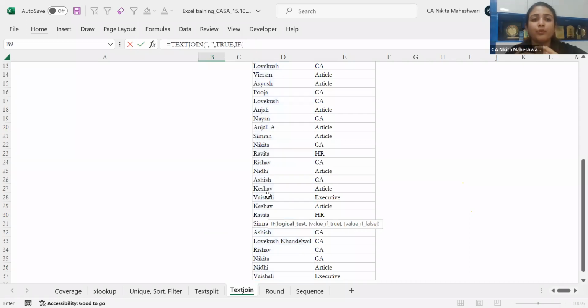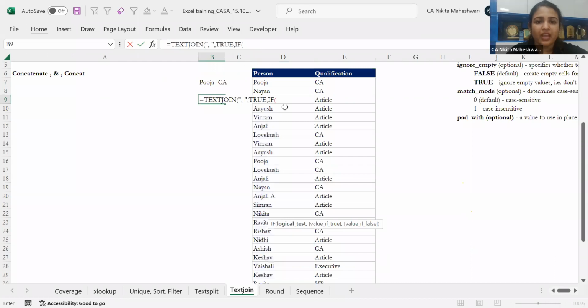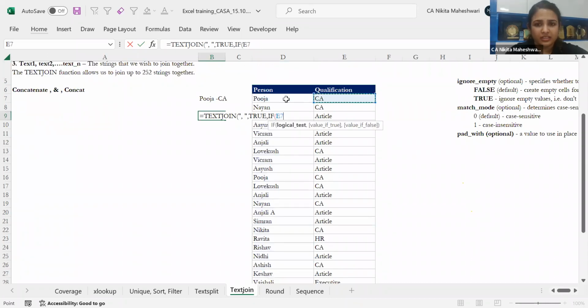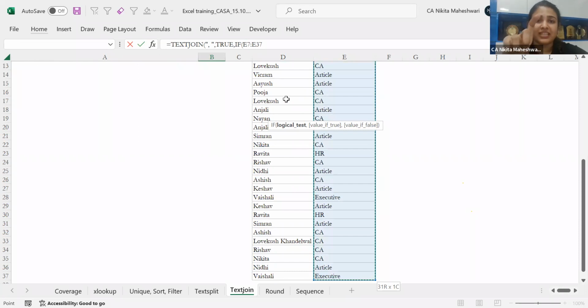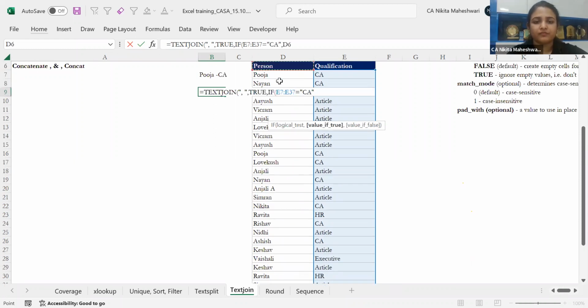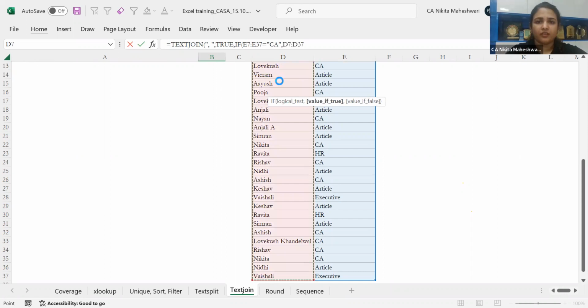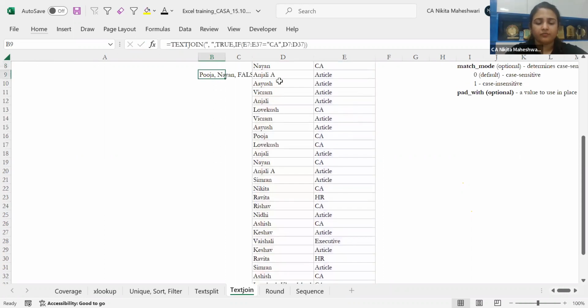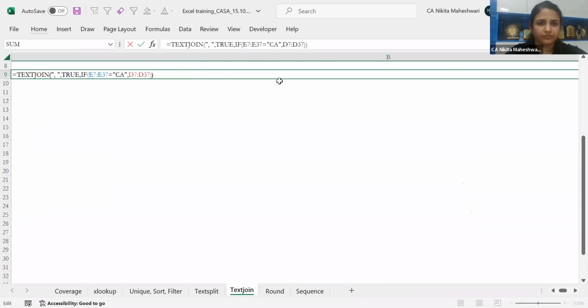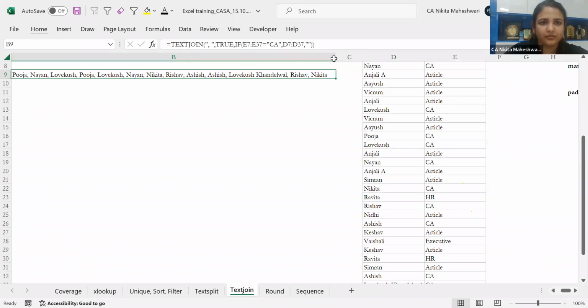If I'm using my text join with if, so I think somebody had asked me in XLOOKUP also how to join these things. So I'm putting if this, wherever I have mentioned the designation, if this is equal to CA, then you take this. Just a second. I think it went a bit quickly.